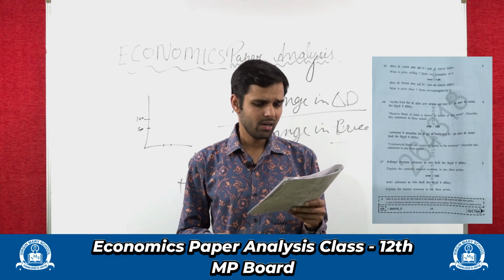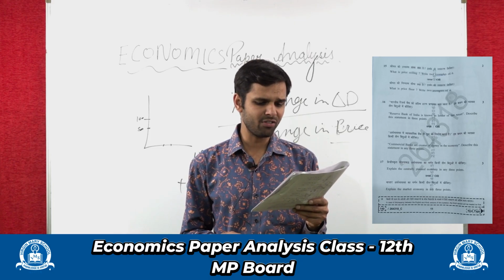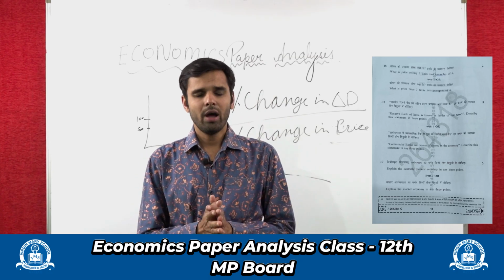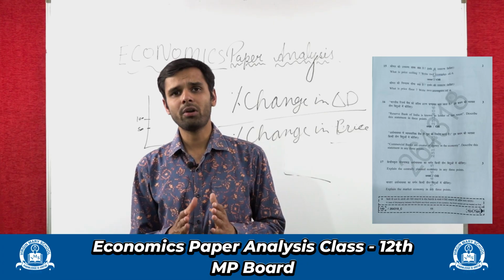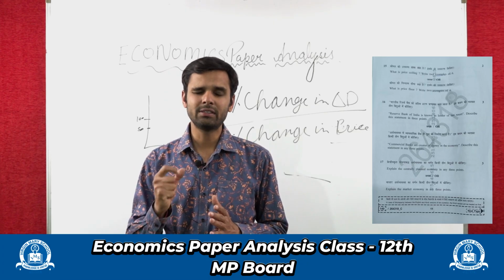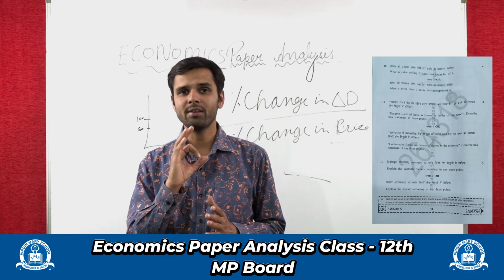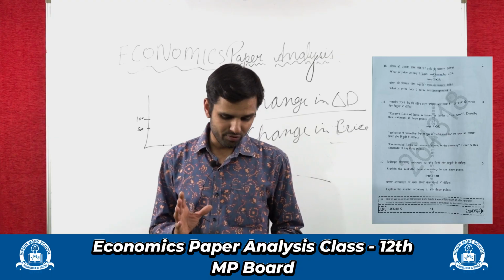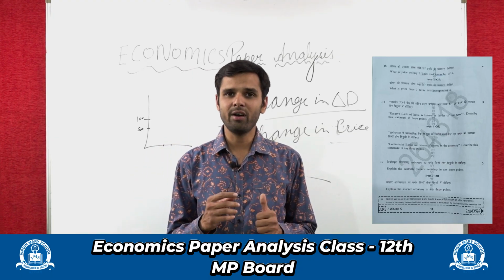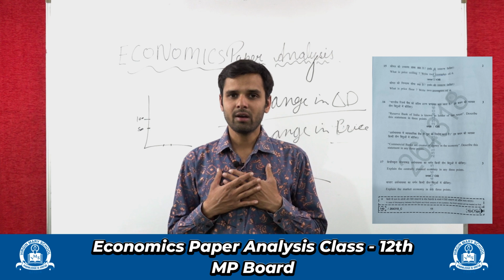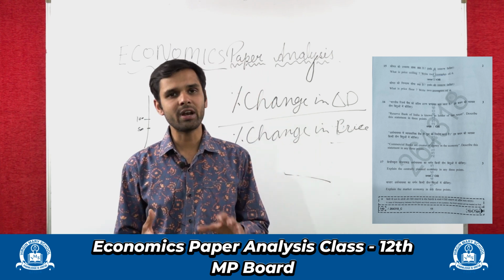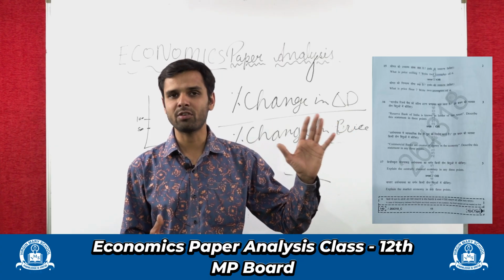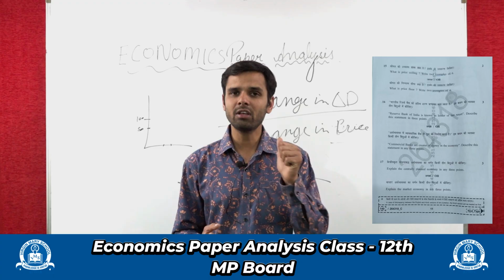Question number 16. RBI is known as the lender of last resort. Describe this statement in 3 points. Okay, so as all of us know, RBI is Bankers Bank. This is the Central Bank of India, right? So suppose lender of last resort, what does this mean? Suppose when we consumers want a loan, generally we approach the commercial banks. Commercial banks are all the banks, your SBI, Axis, ICICI, HDFC, everything, right? These are the commercial banks.